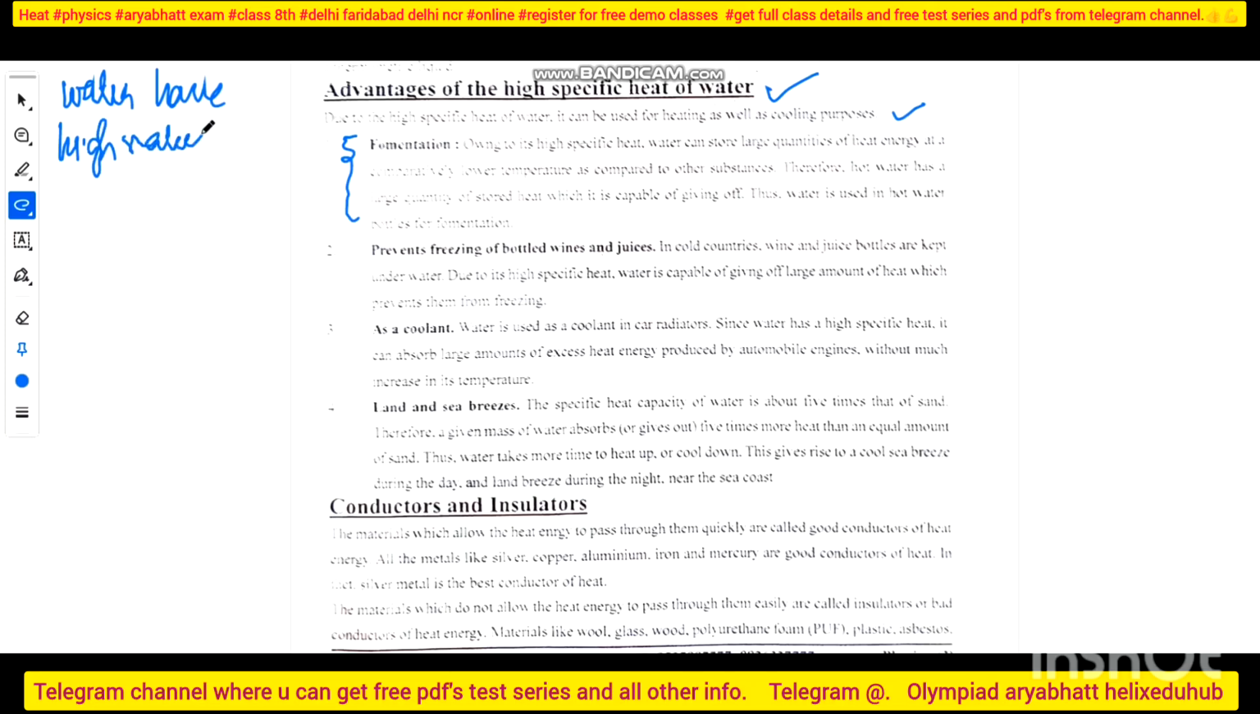specific heat. So it stores a large amount of heat. So that's why they are using it. That is the first one. Second one is what?